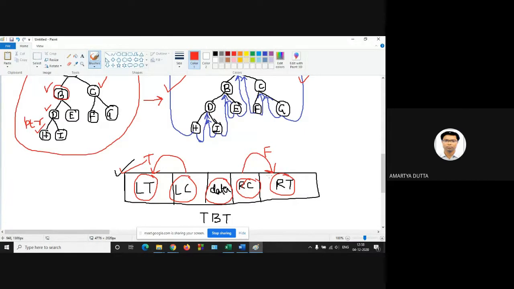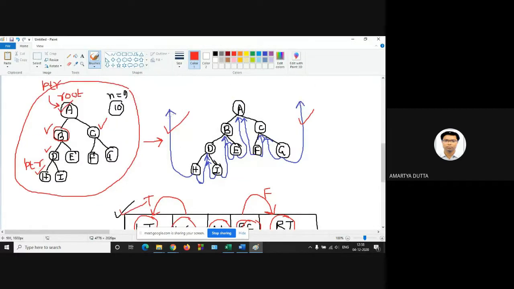Inside the node structure, struct node, you have to define the pointers: struct node pointer lt, struct node pointer lc, int data, struct node pointer rc, struct node pointer rt, scanning from left to right. Is it clear? Now, in case of a TBT, a threaded binary tree, there will be two dangling pointers.